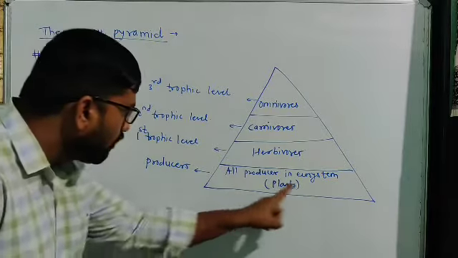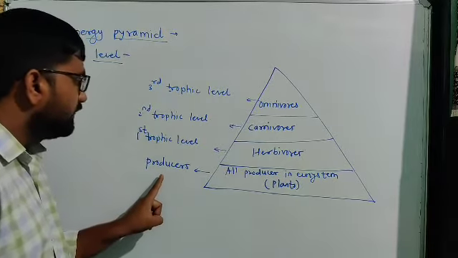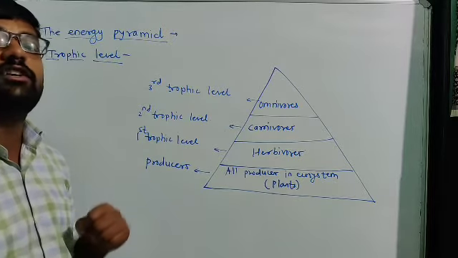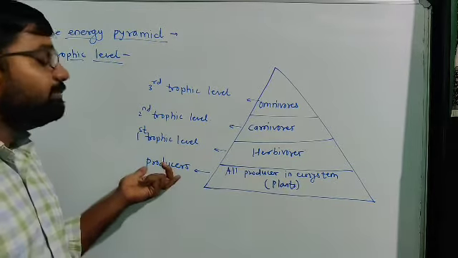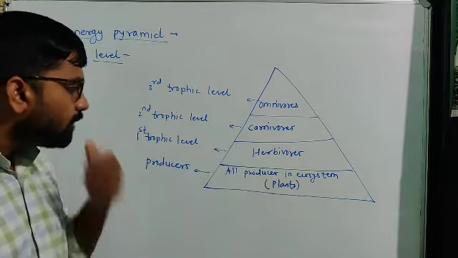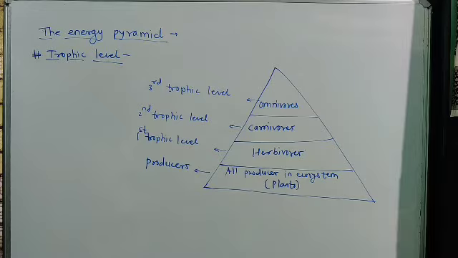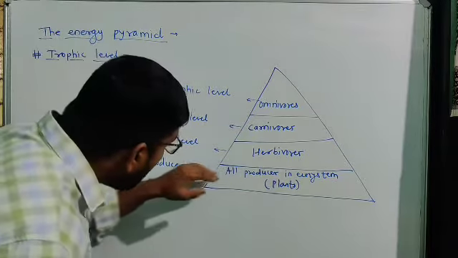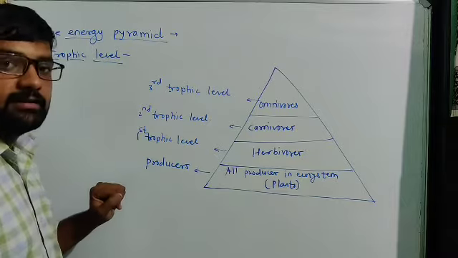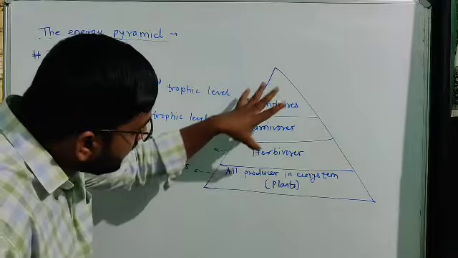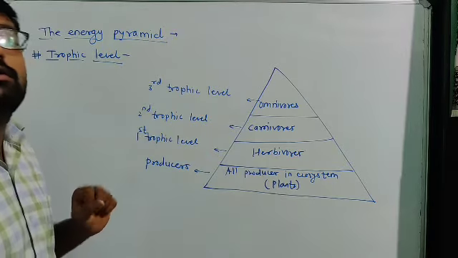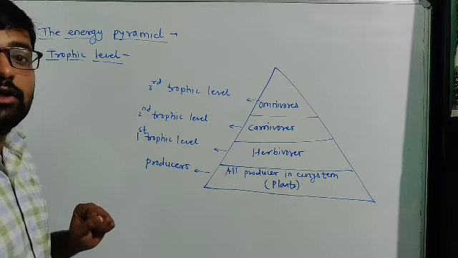All the producers in an ecosystem, the plants, are known as the producers of energy. They do work to produce their energy. Now all the remaining organisms except plants are consumers.